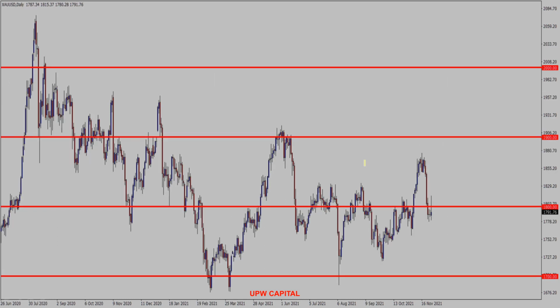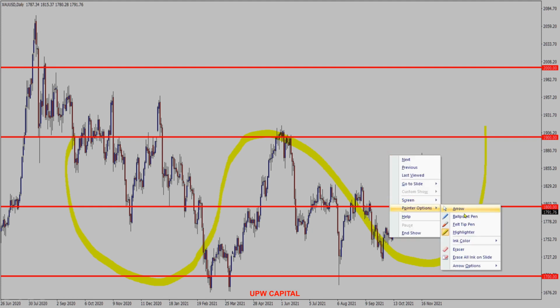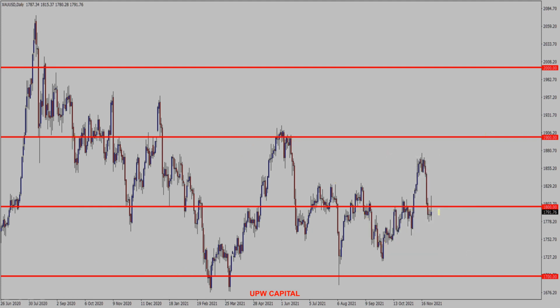Let us look at gold daily chart. Looking at the past, you can see from September 2020, price has been ranging between the 1900 level and 1700 level. In our case, we have a rejection bar and price has closed below the 1800 level.